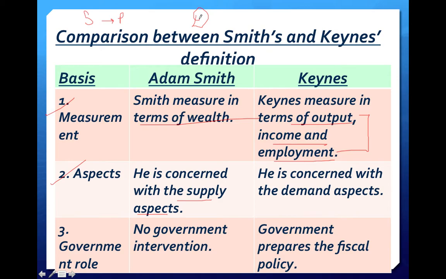Keynes is concerned with the demand aspect. Third one is the government role. In Adam Smith, there is no government intervention, while in Keynes, the government prepares the fiscal policy, because fiscal policy plays a major role and it would be prepared by the government.